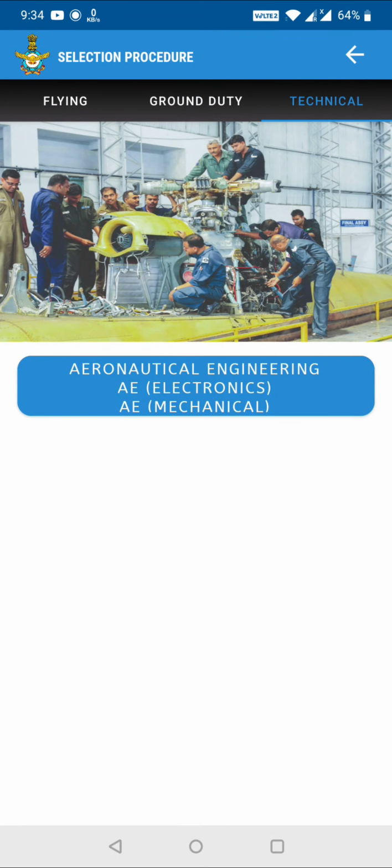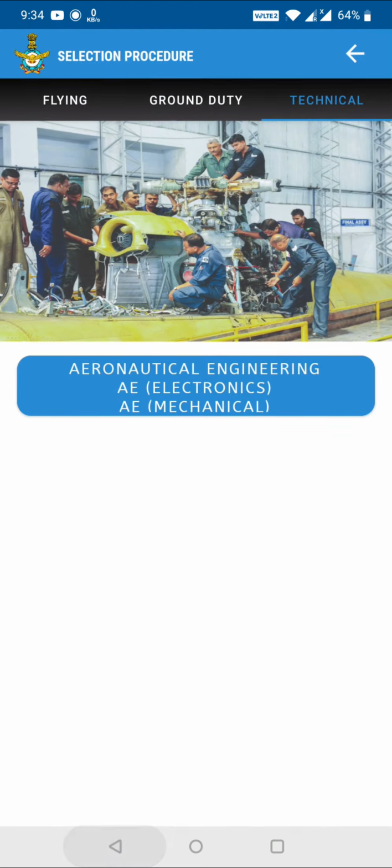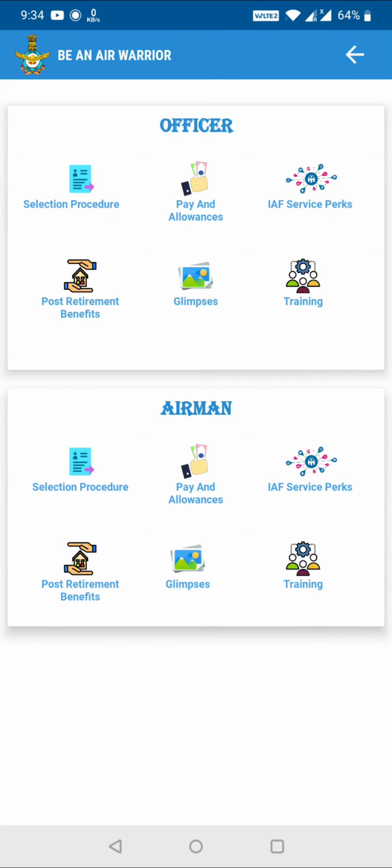For technical, you have AE, aeronautical engineering, electronics, and mechanical. So what is the eligibility criteria they have given? I would say this is the best part of the app, that clearly they have given the selection procedure, because that is the most asked doubt which candidates ask me. Apart from that, I'm covering the officers section over here. You can check the airman section yourself. Similarly, all the details are the same, like the selection procedure. So they have given the selection procedure for airmen.